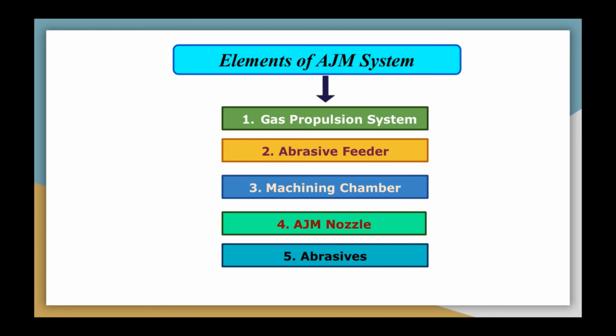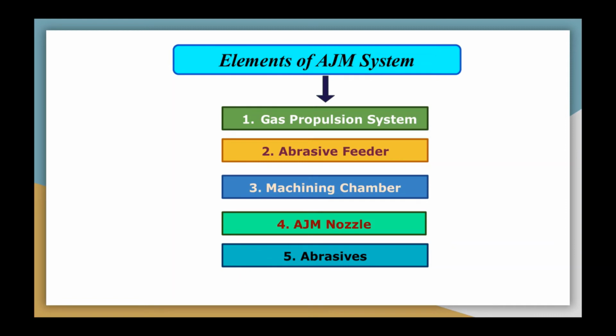If you are using gases other than air, those gases should be non-toxic in nature, cheap and easily available, and should not have excess spreading or divergence.